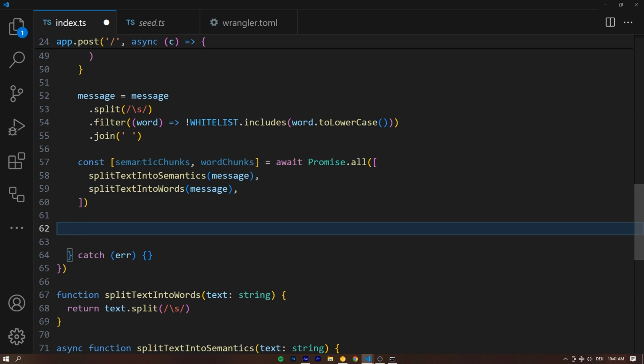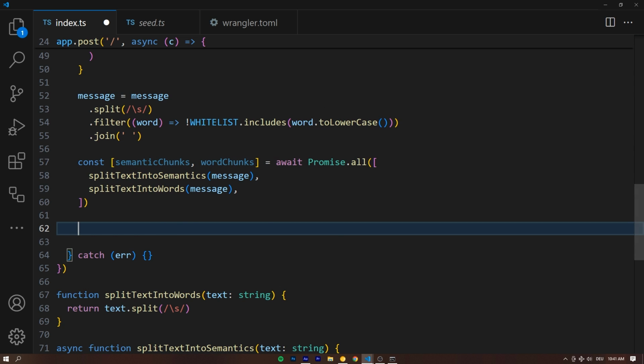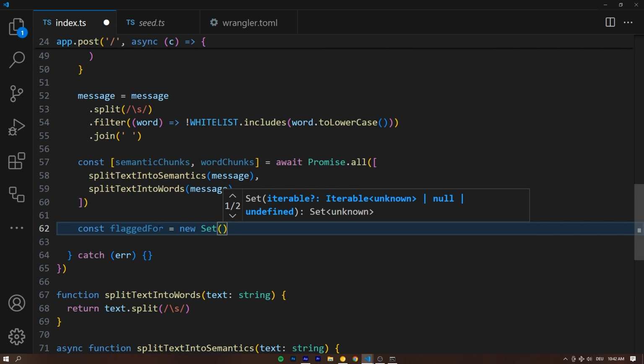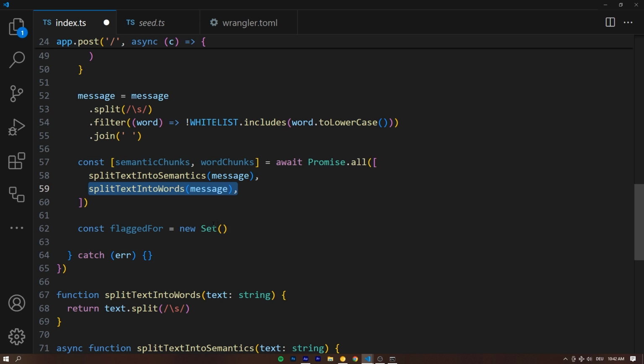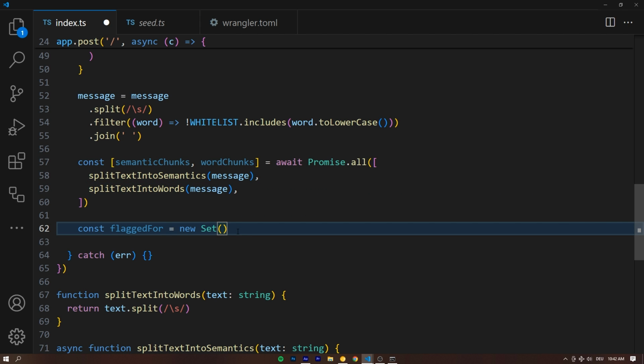Beautiful. Okay, let's hover over these to see both should be a string array, and they are. Perfect, which allows us now to actually check for profanities. And we're going to do that. We're going to keep track of profanities inside of a set. And we're going to call that set const flaggedFor, which is going to contain all the words that we flag profanities for. This is going to be equal to a new Set. And the beautiful thing about sets is that they, by default, do not allow duplicate entries. So if any chunk should be flagged for the same thing, we don't return the same flag twice for the user, but just once, which makes so much more sense, right?